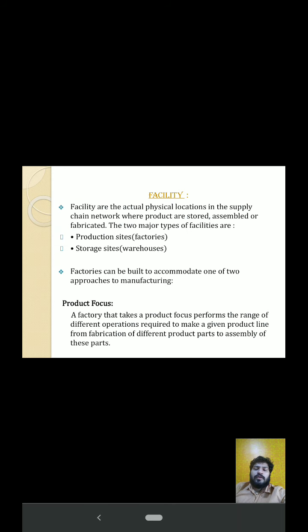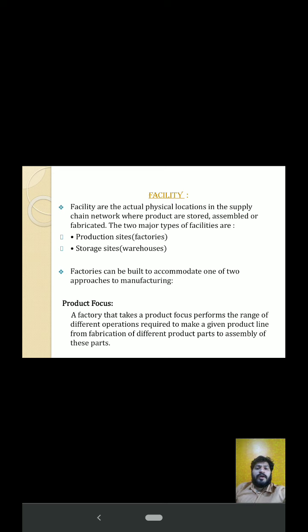Okay, so here we can see in depth what exactly the facility driver means. Facilities are the actual physical locations in the supply chain network where products are stored, assembled or fabricated. The two major types of facilities are production sites, factories, and storage sites. Production sites, factories mean where the product will be produced, and storage sites mean where the finished product will be stored, that is storage sites or warehouses.